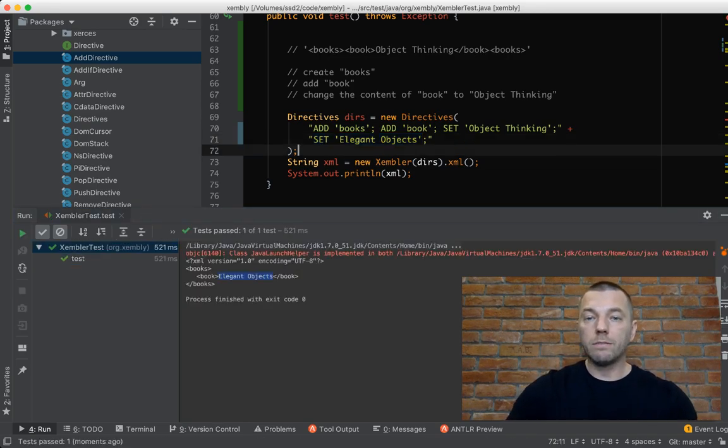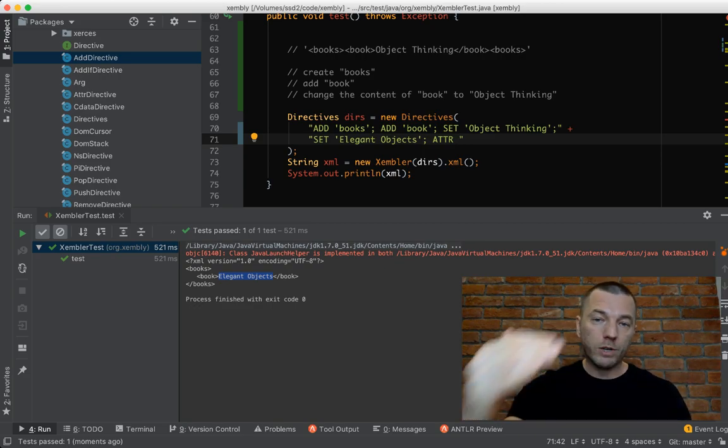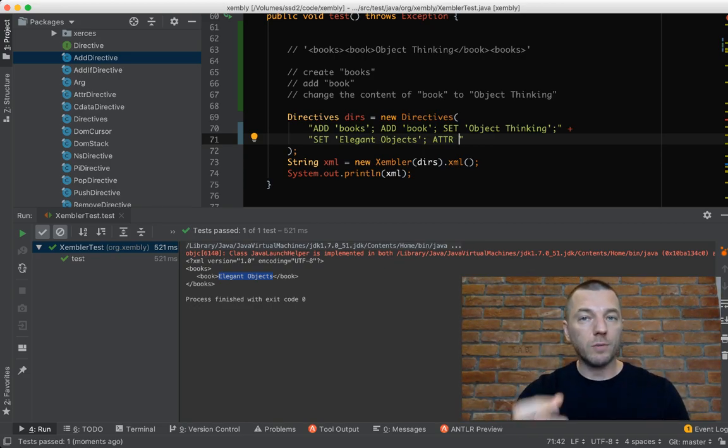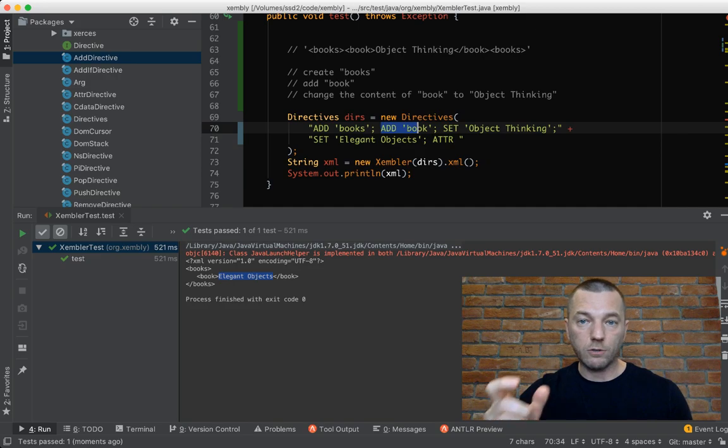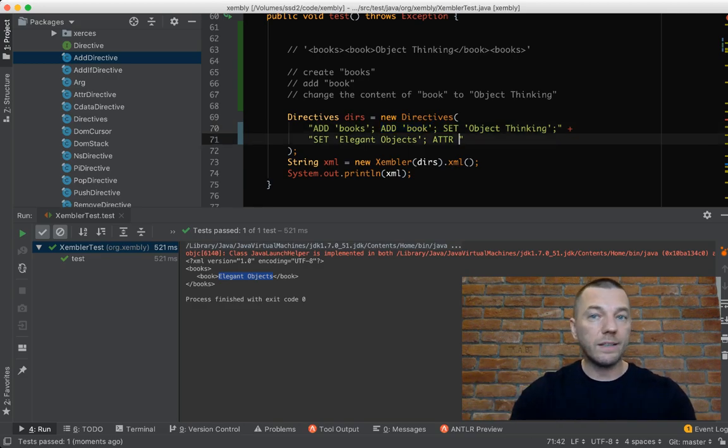We can add an attribute to the element where we're staying. And now I have to mention the cursor concept. So when we're modifying the XML document, we have the cursor, the position where we are located right now. So right now we're located at the element book, as you understand. So we're staying here at the last element we just added, and we can set the attribute.